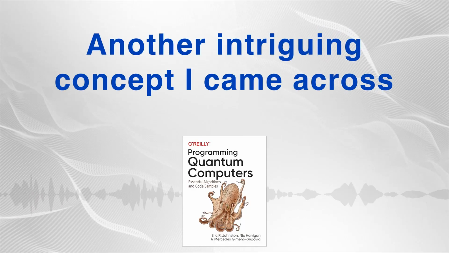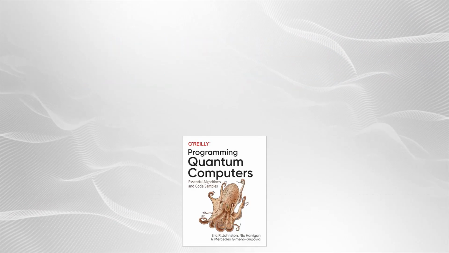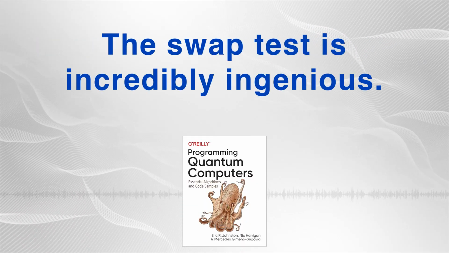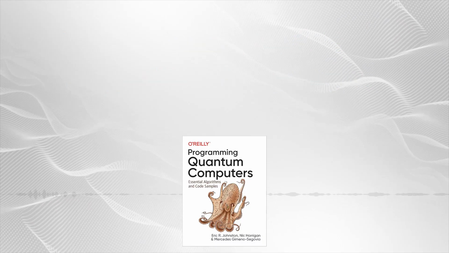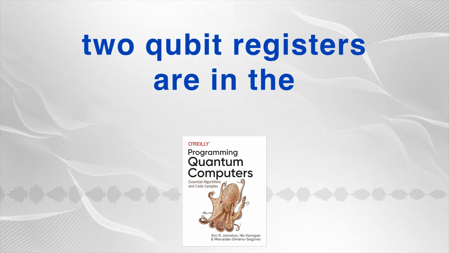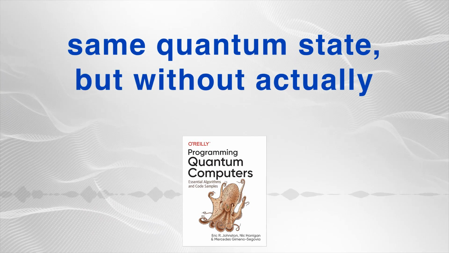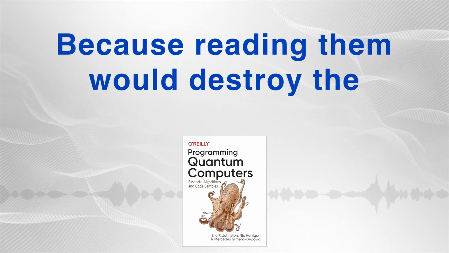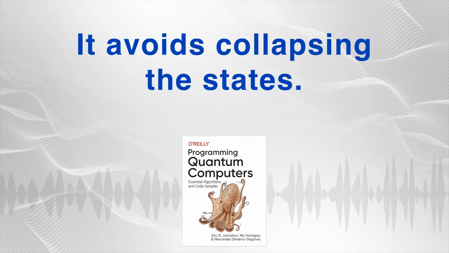Another intriguing concept I came across is the swap test. What problem does this solve, and why is it so important for quantum computing? The swap test is incredibly ingenious. Its purpose is to determine if 2 qubit registers are in the same quantum state, but without actually reading out their individual states. Because reading them would destroy the information. Exactly. It avoids collapsing the states.